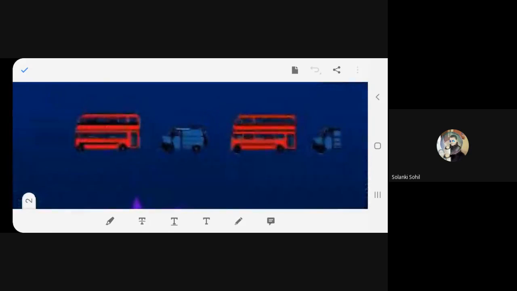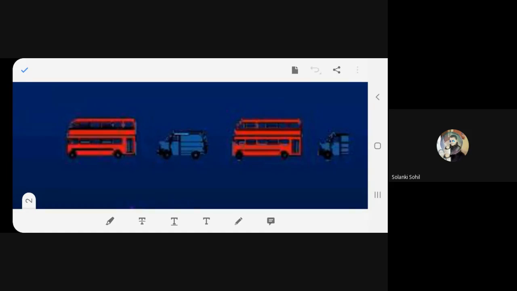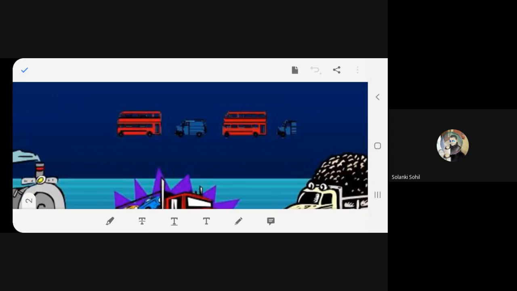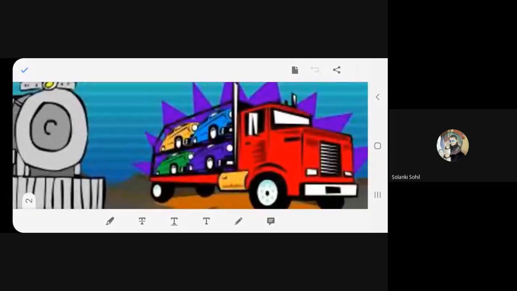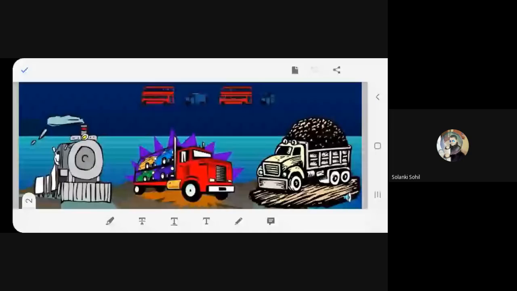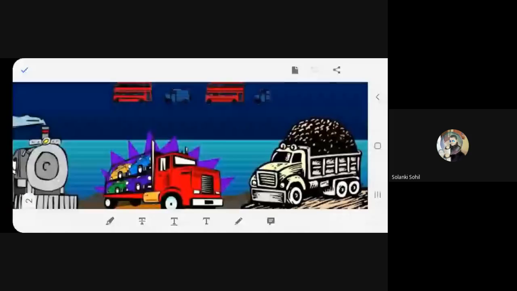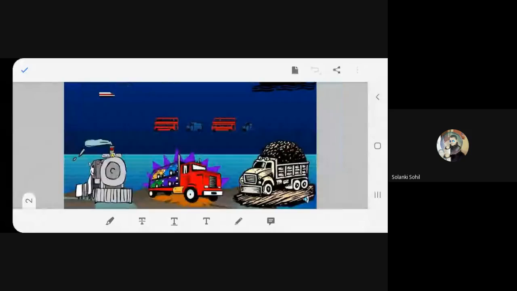Then what are these? Double-decker buses, right? What is this? Train. This is a truck. This is a lorry, right? So what are they doing? They're transporting things and they're transporting themselves also from one place to another. So these are the modes of transportation. This is what we are going to study.